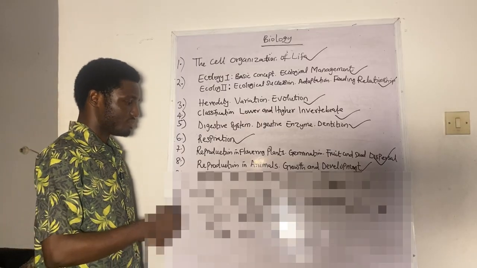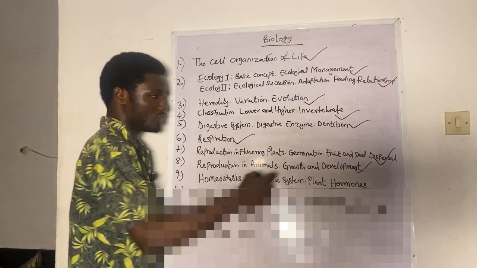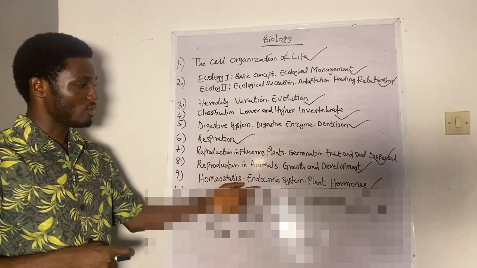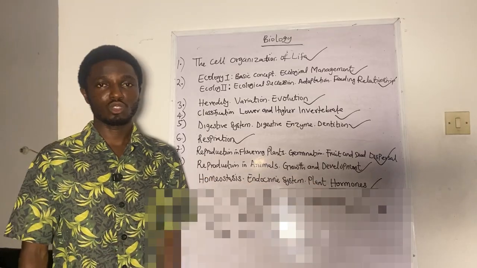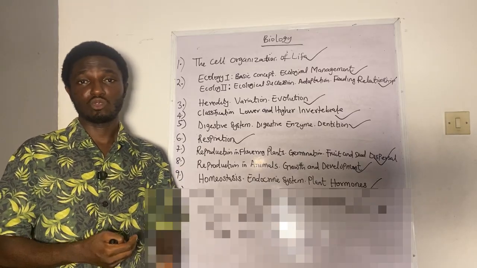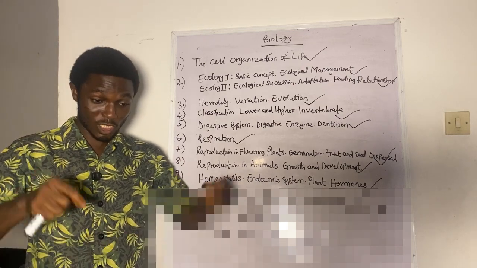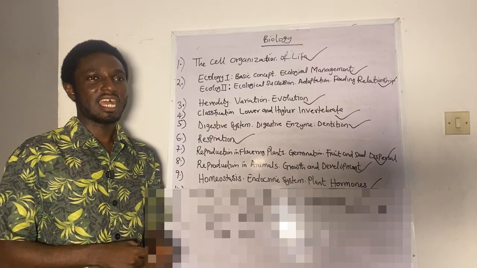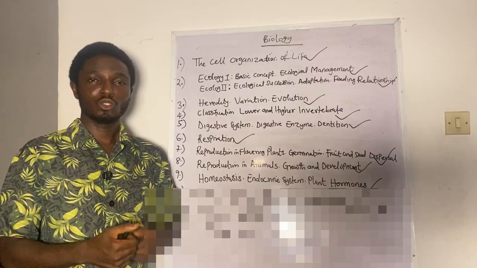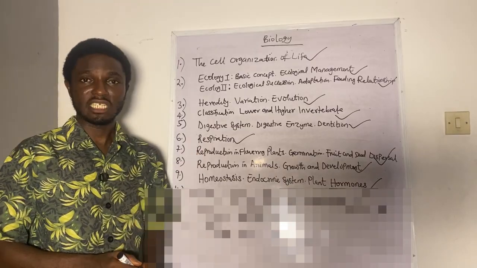Then we also look at homeostasis, endocrine system, plant hormones. This is another very vital topic, a very important topic that you will see in your exam. You cannot avoid it as a student preparing for Jamb biology. You will see it this year, and I want to see you happy. I want to see you rejoicing at the end of the day, even coming to my comment section to tell me, oh, you were able to pass your exams after going through these very important topics.